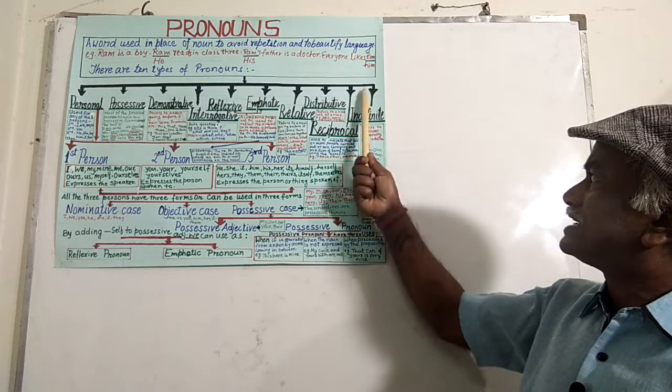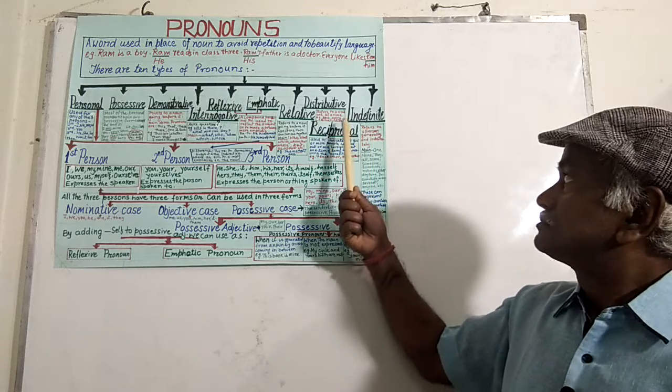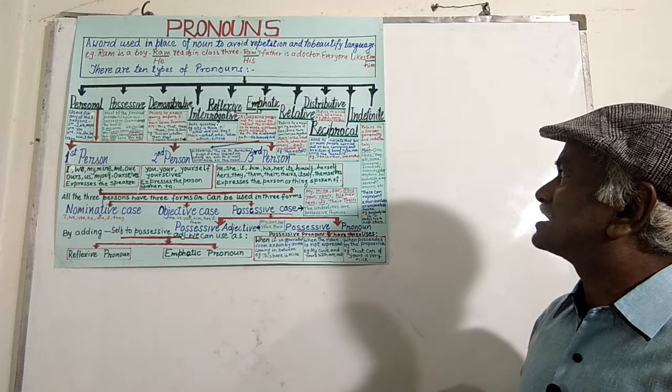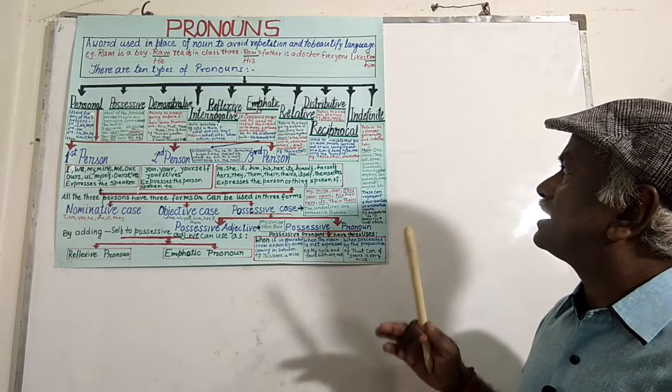And the last pronoun is indefinite pronoun. These pronouns refer to a person generally and indefinitely.